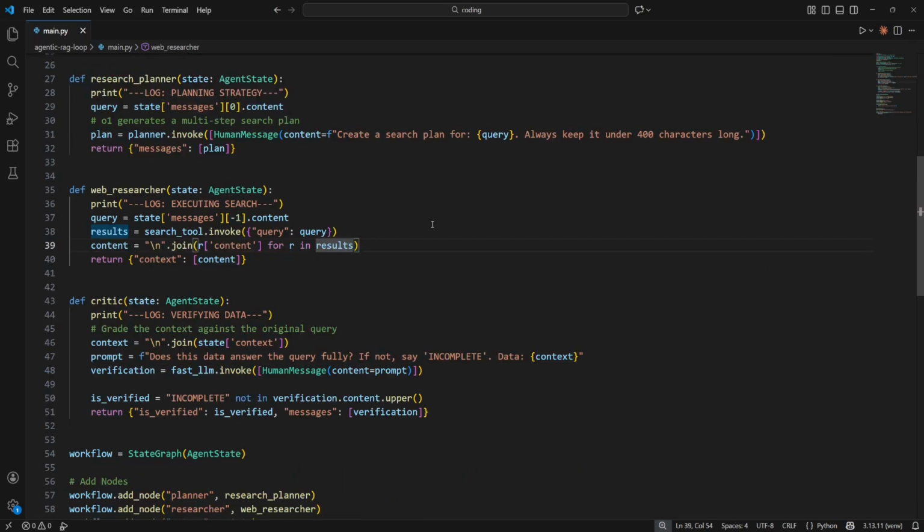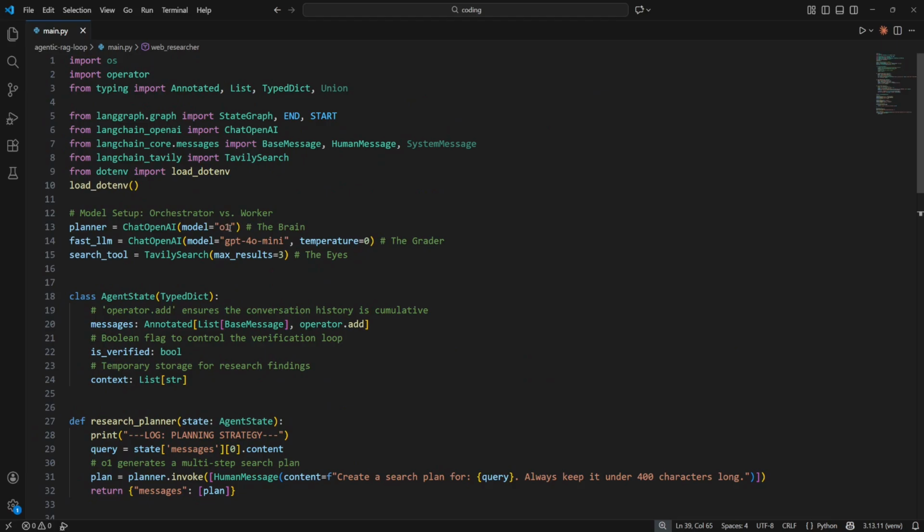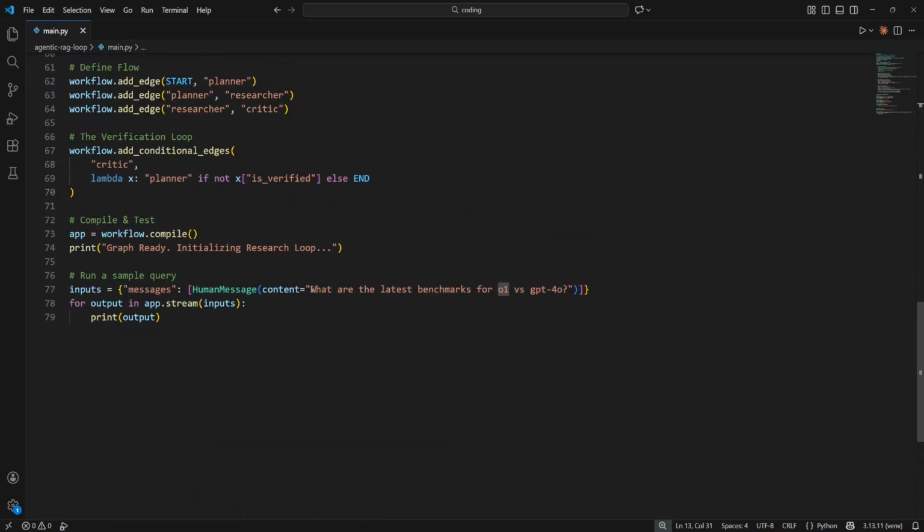There is one more bug that we need to fix. This result here is a dictionary. We need to read the results out of this dictionary and iterate through them. We also replaced O1 preview with O1 because O1 preview no longer exists. And we also changed the human message here to compare O1 with GPT-4o. Now let's see it in action.